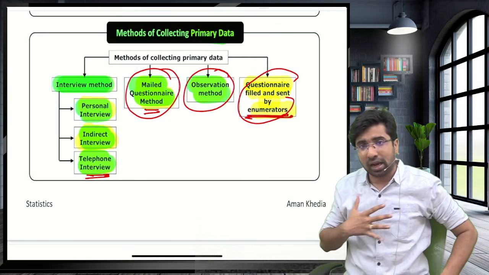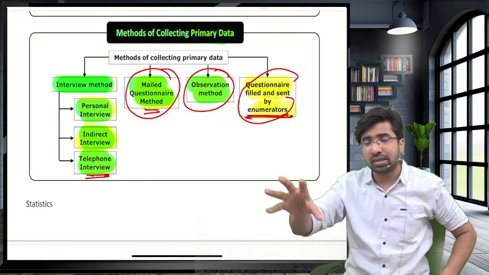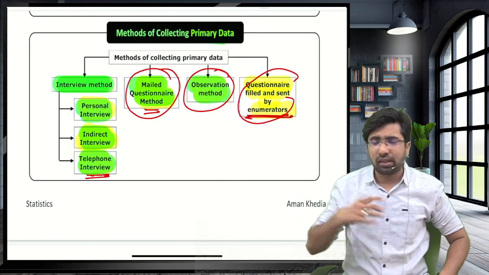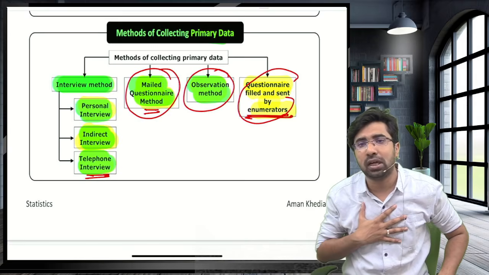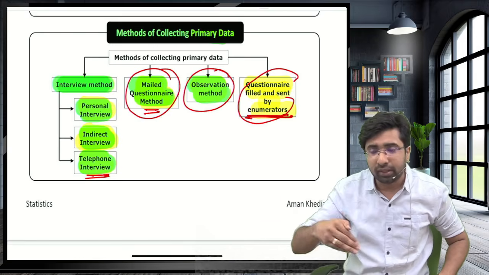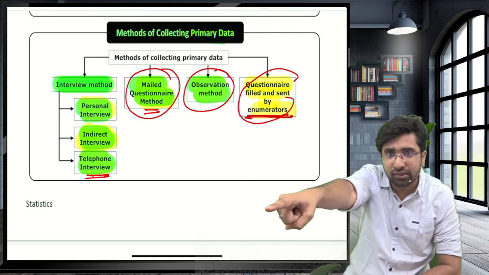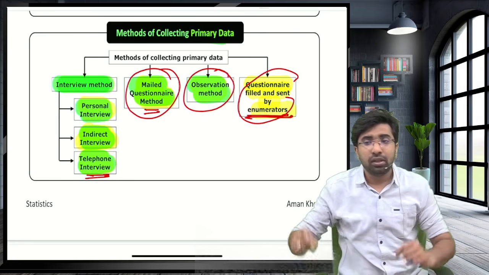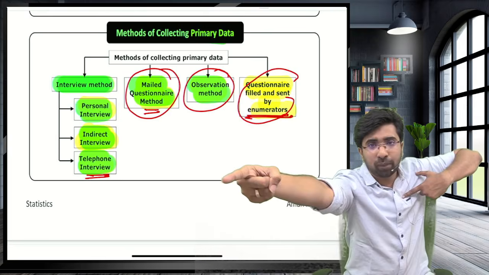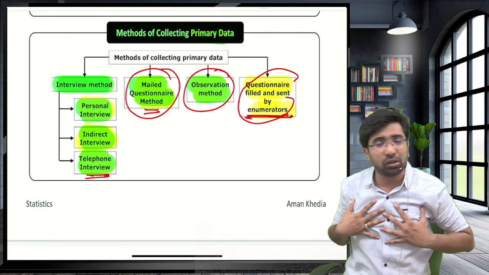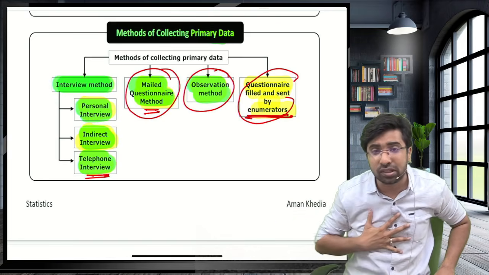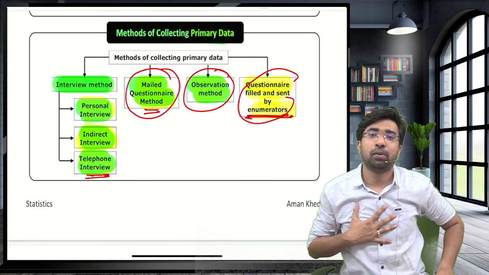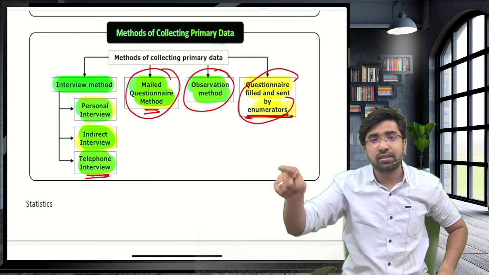I am not sending it. I want the information, but I am not sending it. I am assigning some agencies. You get this information filled by someone. They are collecting information on behalf of me. So this is not like that. It sounds like this is secondary data, but this is not secondary. For example, I have assigned these agencies to go to Chennai and collect information from those who are going to appear in this examination. They are collecting the data, I am collecting from them. Enumerators means that agency which is assigned by me, Aman sir, they represent me. This is first information, guys. So the questionnaire is filled and sent by the enumerators.